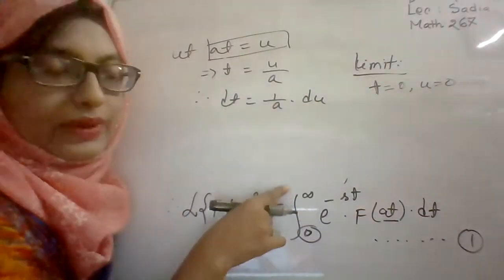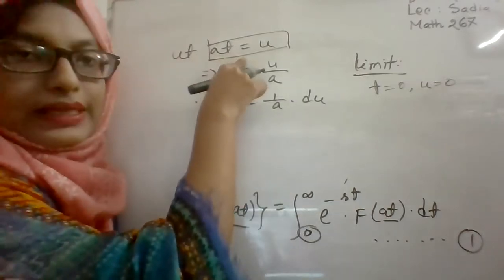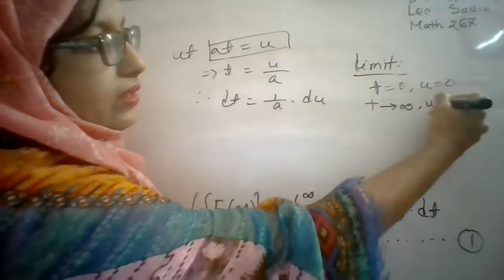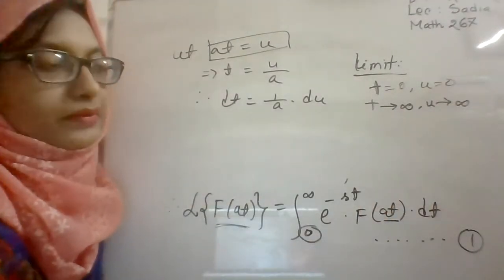Again, the upper limit of t is infinity, so using the same relation, when t tends to infinity, u will tend to infinity.